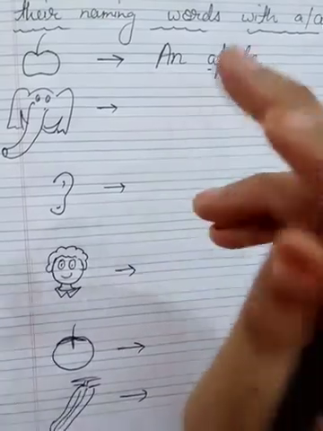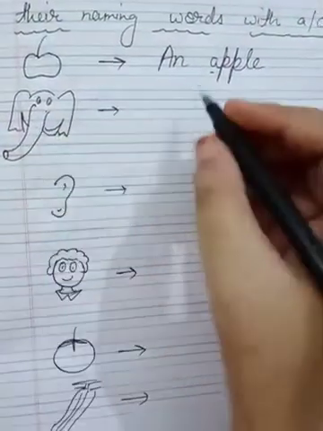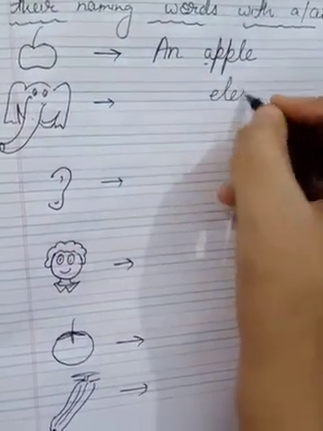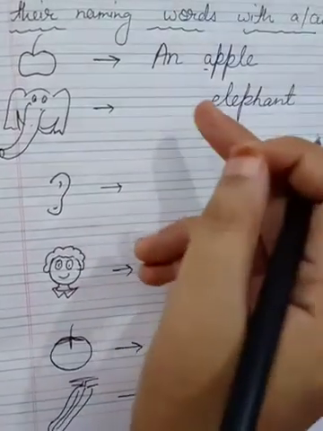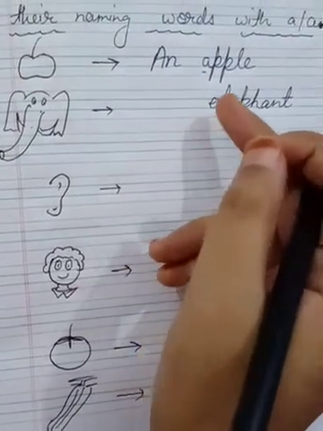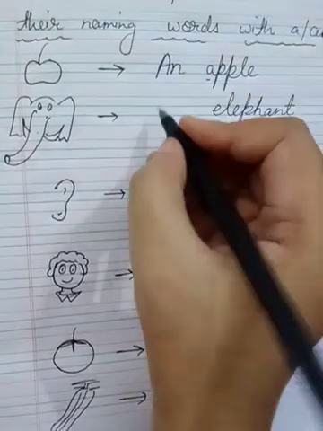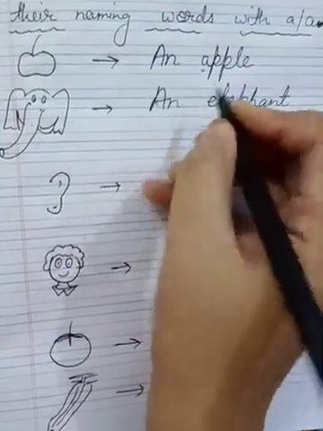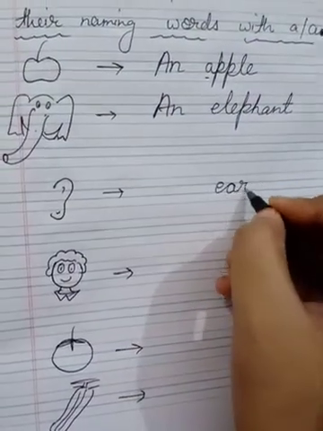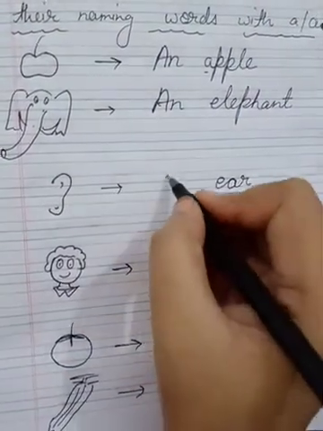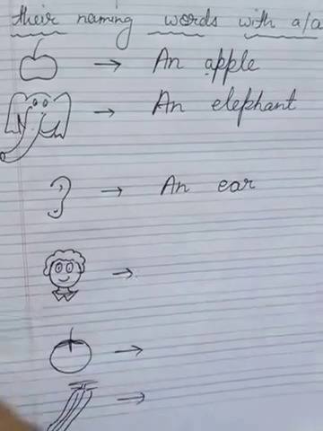An apple. Now this one is elephant. Before elephant an e sound is coming and it starts with e also, so we will write an elephant. This is ear. The e sound is coming. An ear.